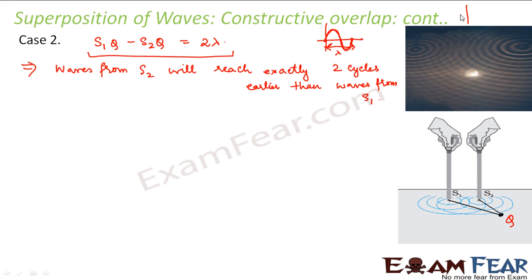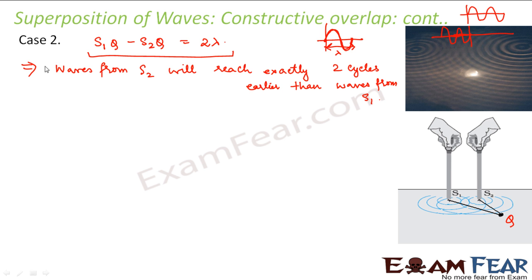That means if this is S2, then what would be S1? S1 will reach a little late. So S1 will be behind S2. So when S1 is here, S2 will be here. So S2 will be 2 cycles ahead of S1. Right? So this is what this statement depicts.